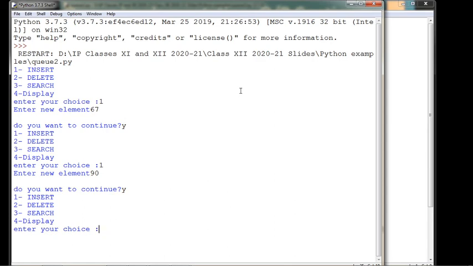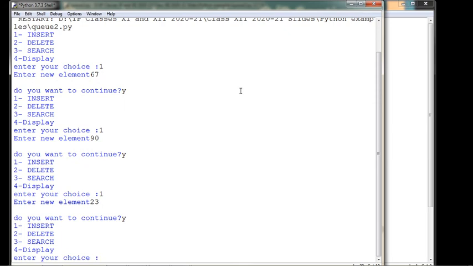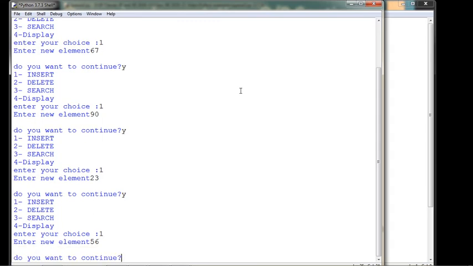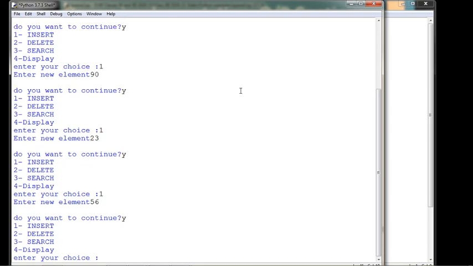Do you want to continue? Yes. Again one choice, insertion. I have given 23. One more element inserted. Choice is yes. Then again one, inserting the fourth element. Say I have inserted 56. Okay. Do you want to continue? Yes. Now, if I want to display, there should be four elements in the queue.